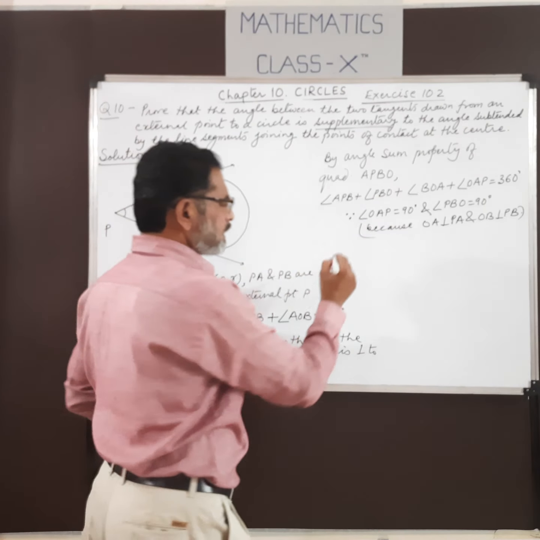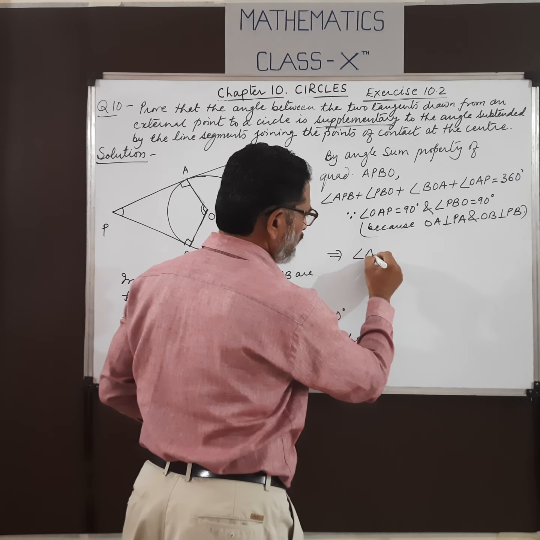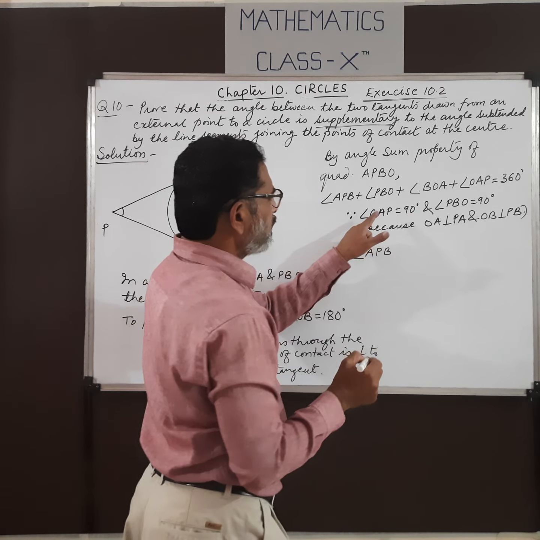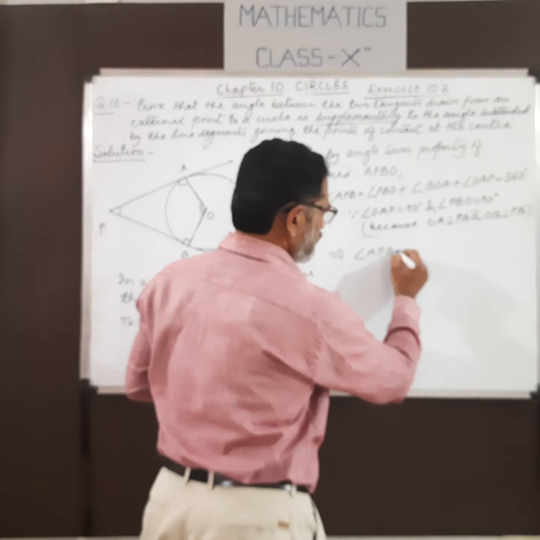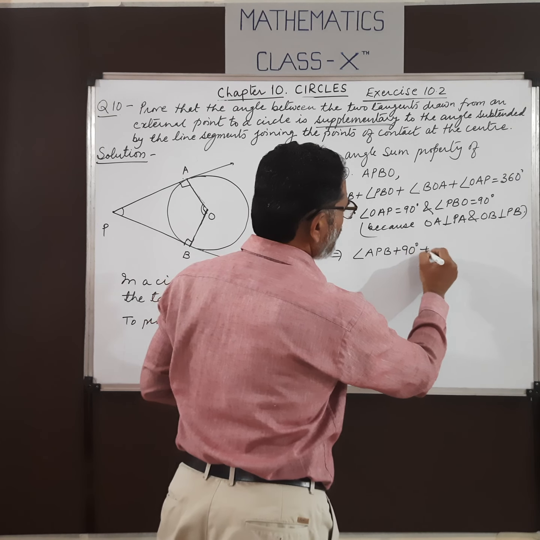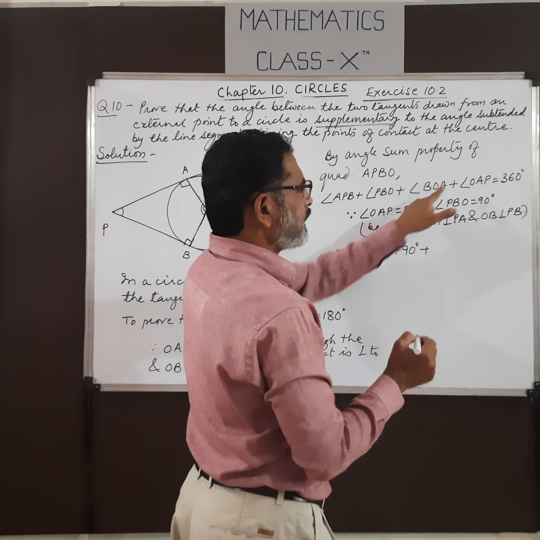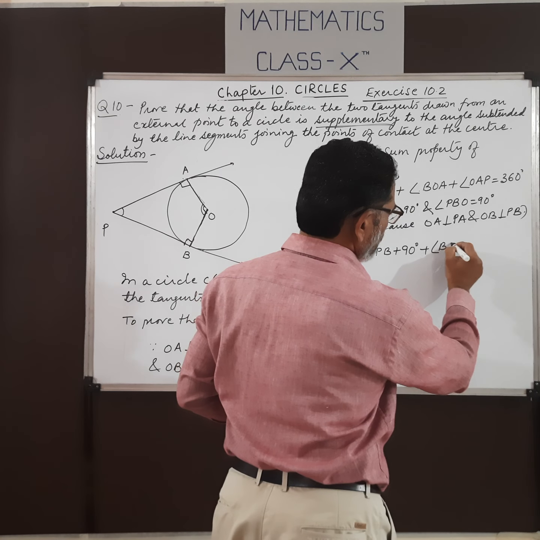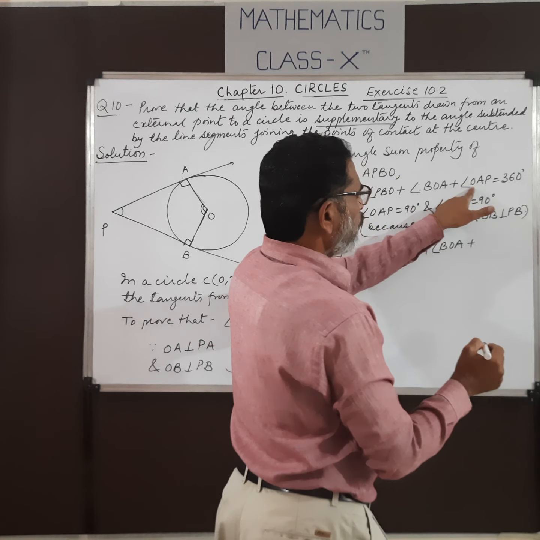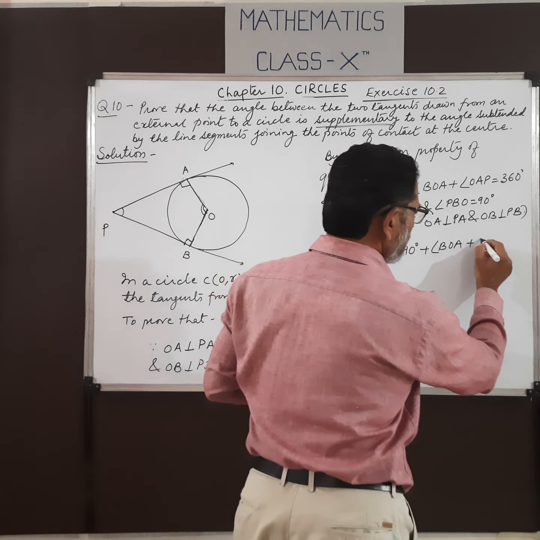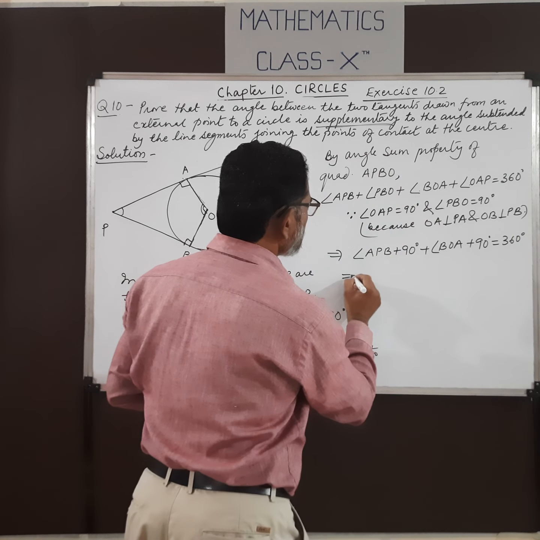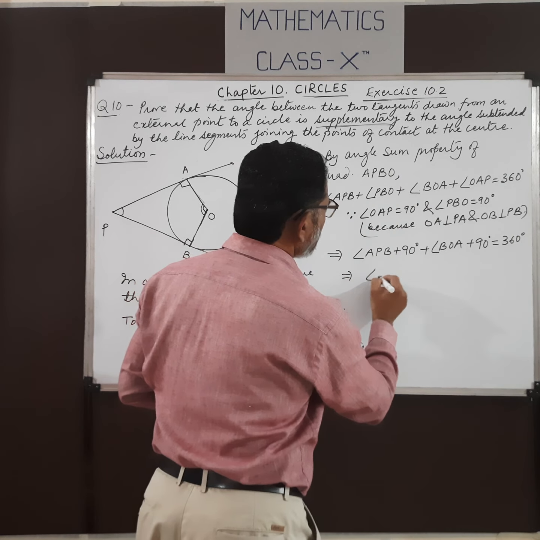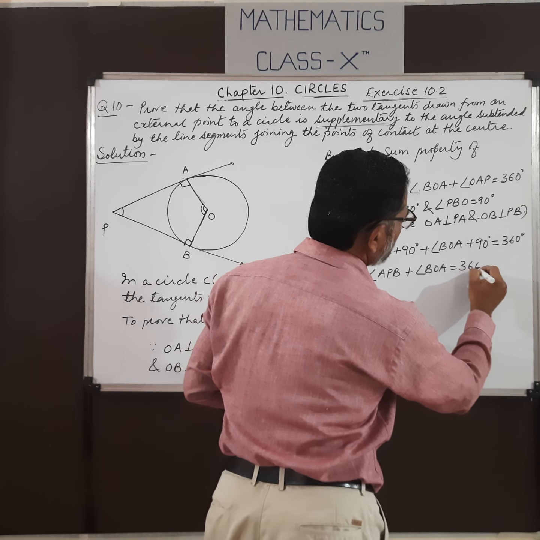So substitute here, this gives angle APB plus PBO. PBO is 90, plus 90, plus angle BOA plus OAP. OAP is 90, equals 360 degrees. So this gives angle APB plus angle BOA is 360.